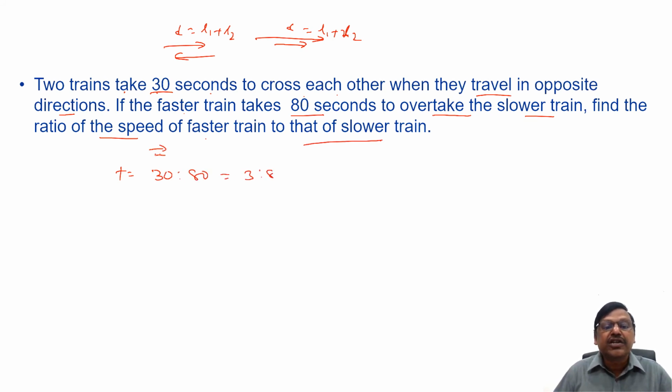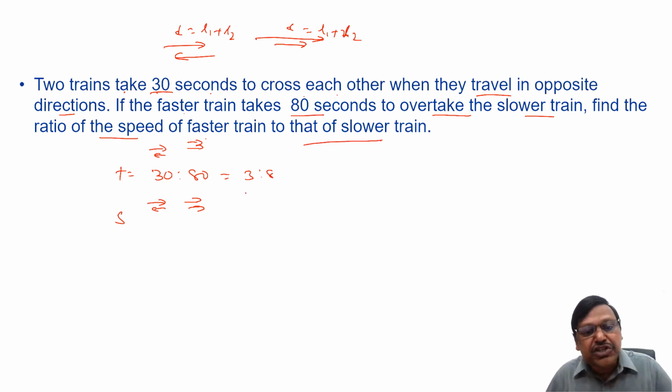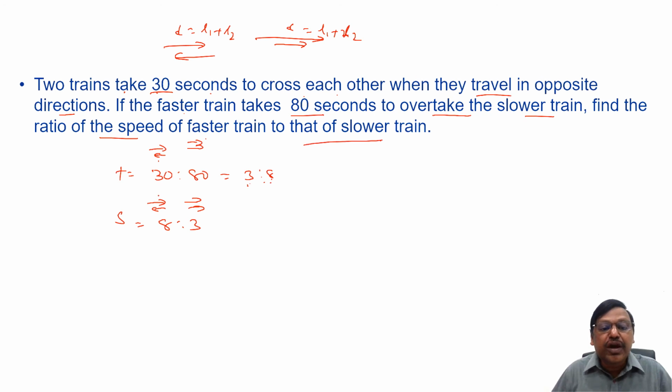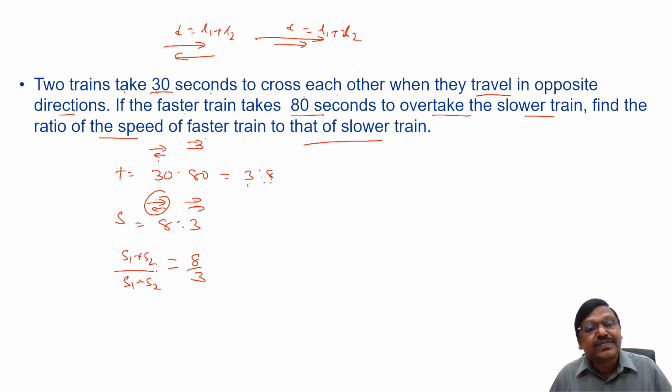This is when opposite direction, this is when it is same direction. If the ratio of the time is 3 is to 8, the ratio of the effective speed when they travel in opposite direction or same direction will be, since speed and time are inverse relation, 3 is to 8 is the time means speed will be inverse, that is 8 is to 3. But you know, when they are going in opposite direction, it is S1 plus S2. When they are going in the same direction, it is S1 minus S2. So this S1 plus S2 is to S1 minus S2 equals 8 by 3.